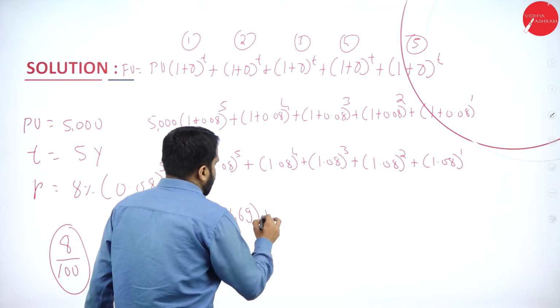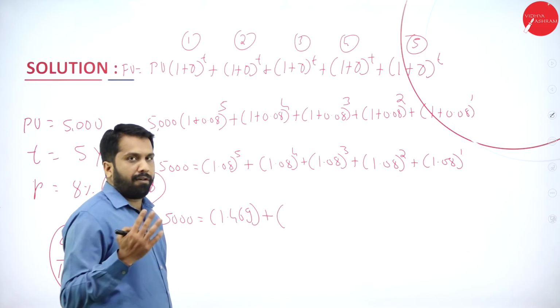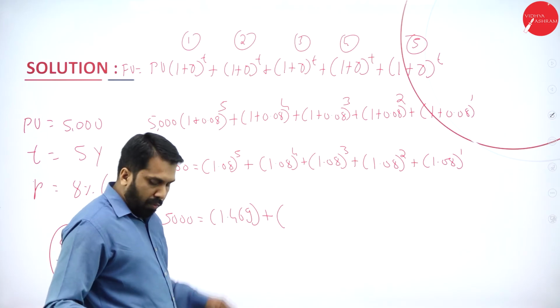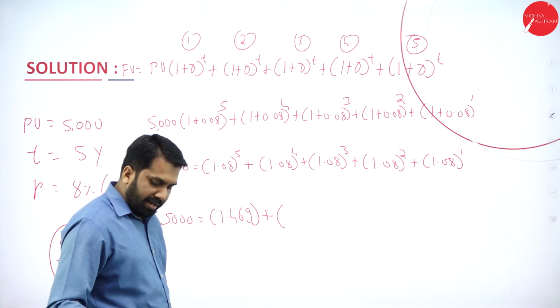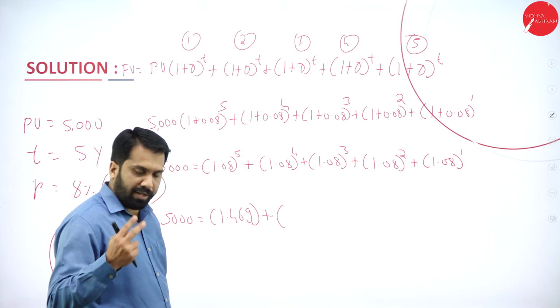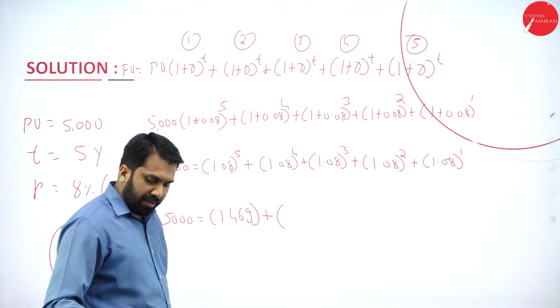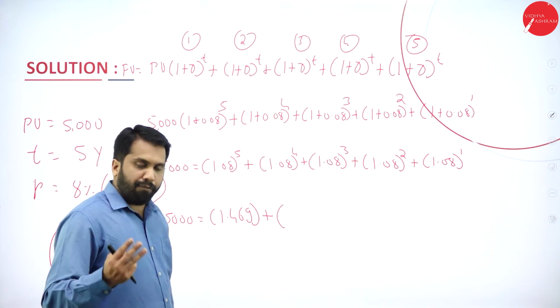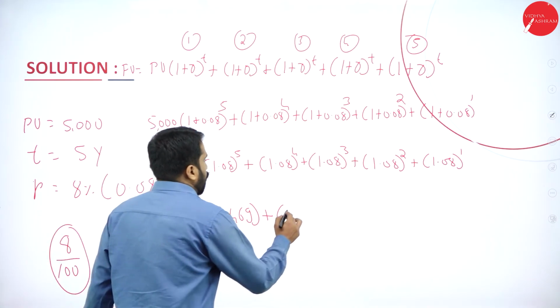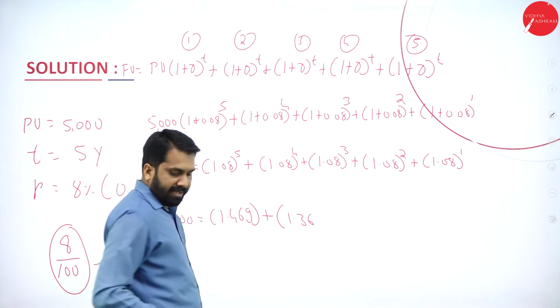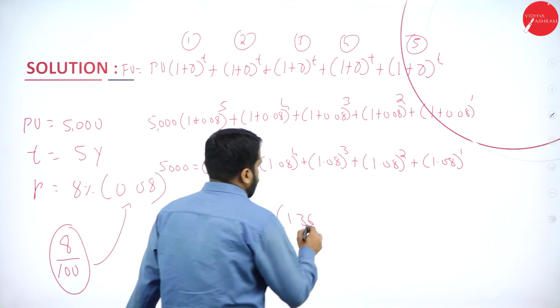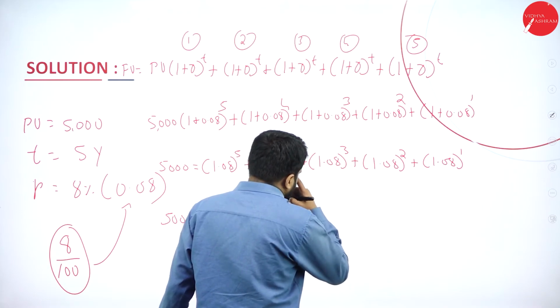1.469. Plus, we'll calculate for 4 times. 1.08 into 1.08, 2 times over, 3 times over, 4 times over, it is 1.360. Now we'll go for the next one.